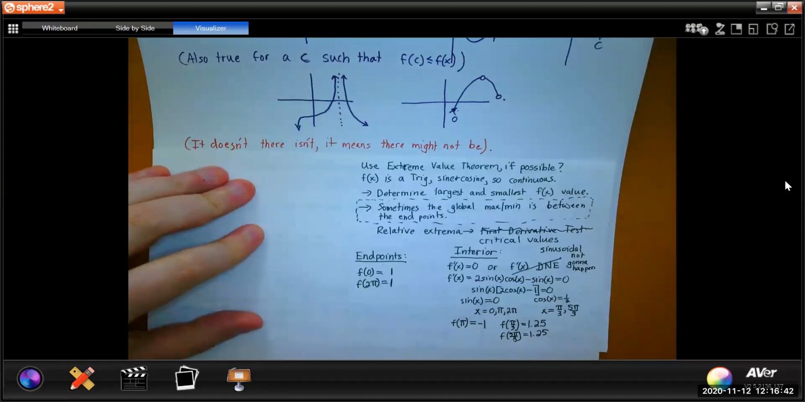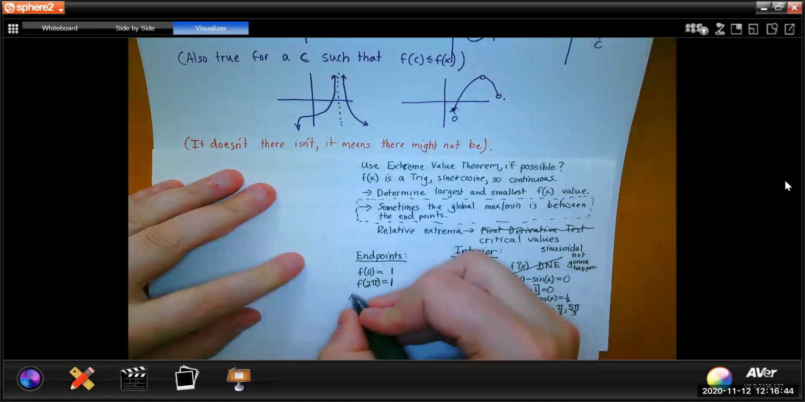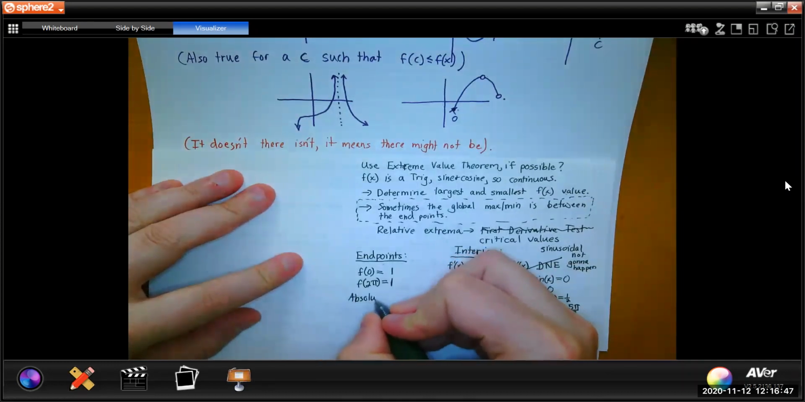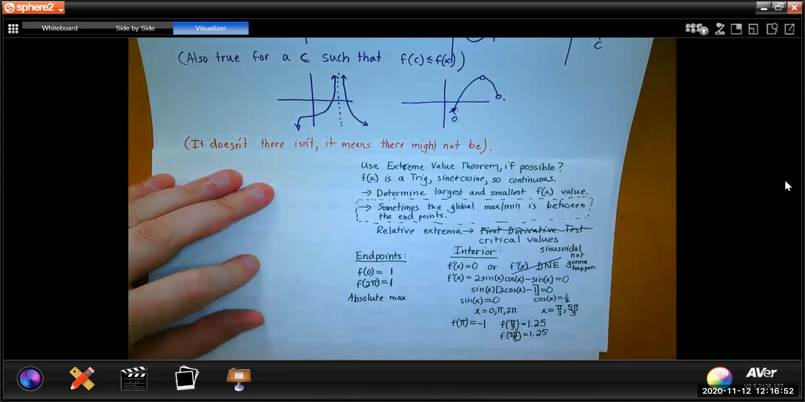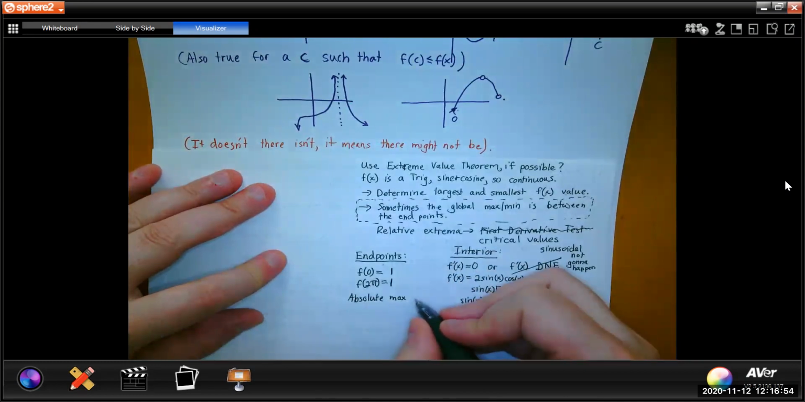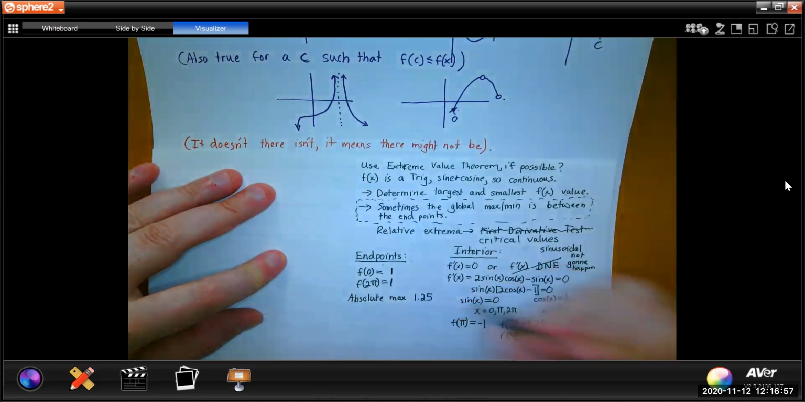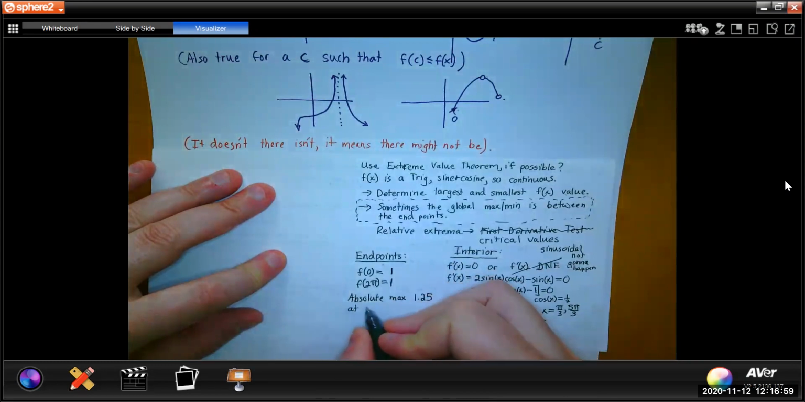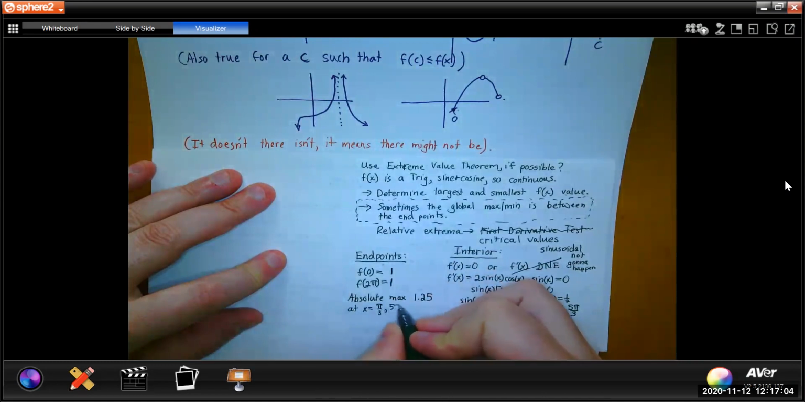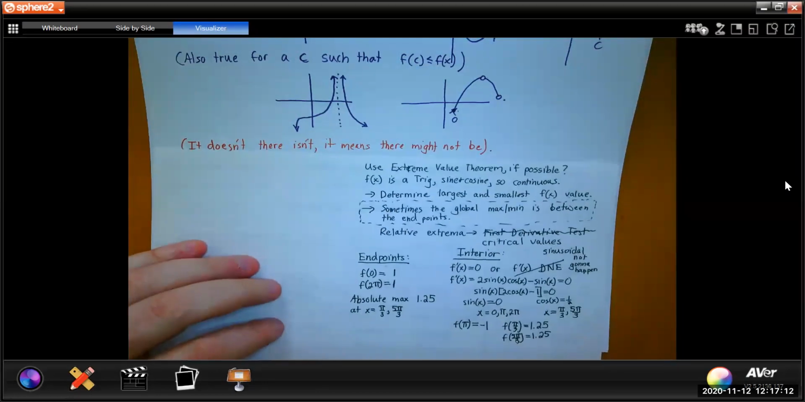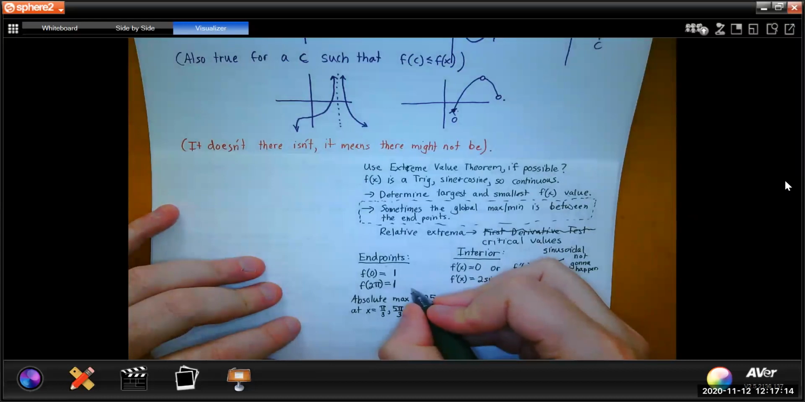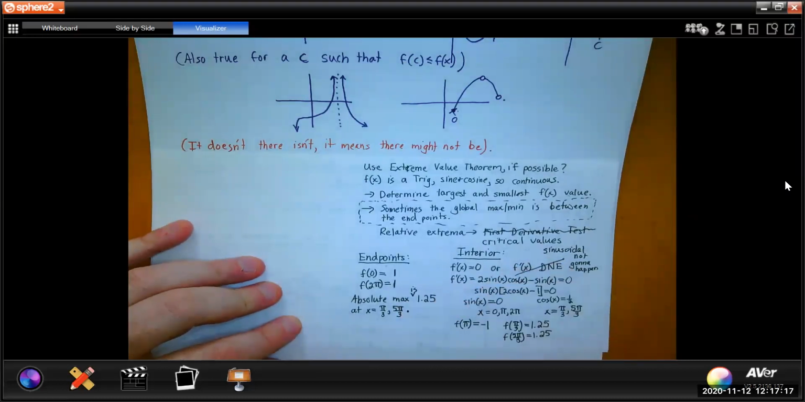So, what's the absolute maximum? Well, it's the largest output of the function, 1.25. And it doesn't ask for this, but I usually do it just because I like to be thorough. So pi over 3 and 5 pi over 3. Oops, that should say is 1.25.